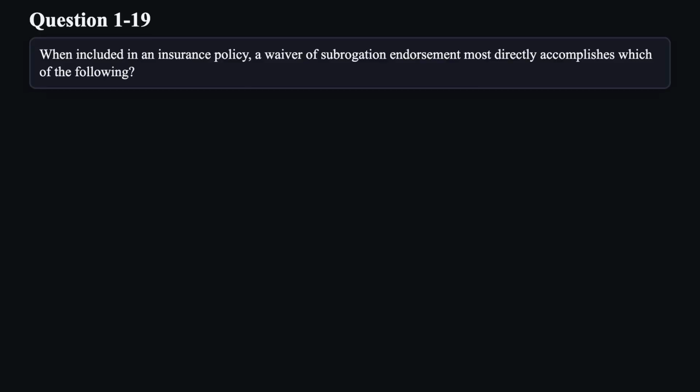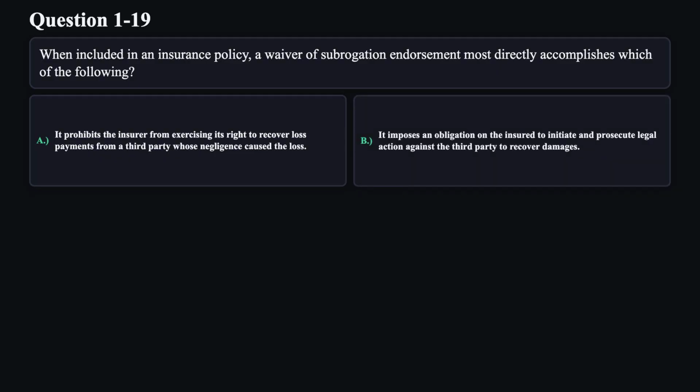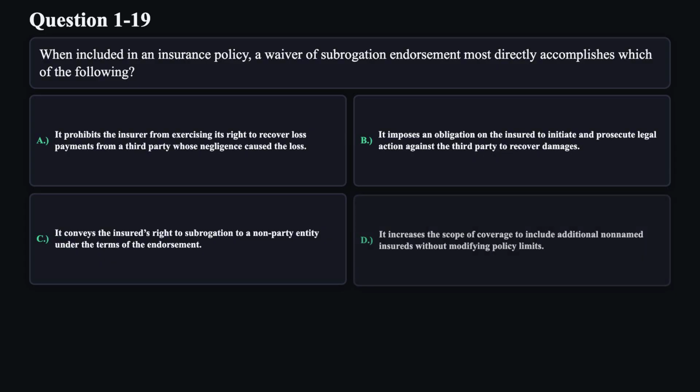Question 19. When included in an insurance policy, a waiver of subrogation endorsement most directly accomplishes which of the following? A. It prohibits the insurer from exercising its right to recover loss payments from a third party whose negligence caused the loss. B. It imposes an obligation on the insured to initiate and prosecute legal action against the third party to recover damages. C. It conveys the insured's right to subrogation to a non-party entity under the terms of the endorsement. D. It increases the scope of coverage to include additional non-named insureds without modifying policy limits.